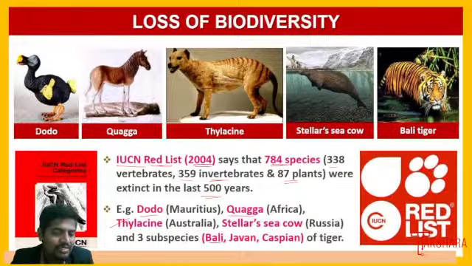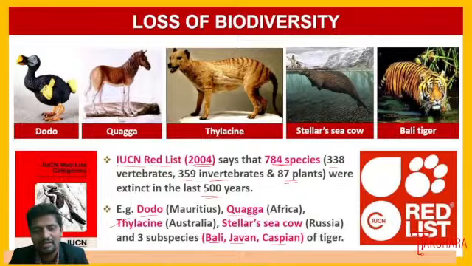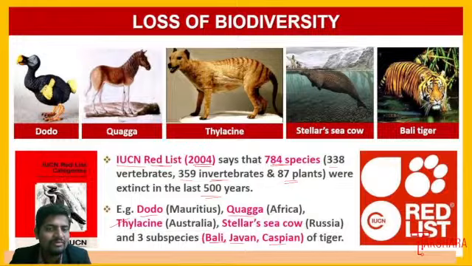Tiger subspecies include the Bali, Javan, and Caspian tigers. These are the three important tiger subspecies, and they are extinct, with the last ones disappearing in recent years. So that is according to the important Red List. They are completely extinct, so there is a complete loss of this type of organism, including plants and a maximum number of animals.